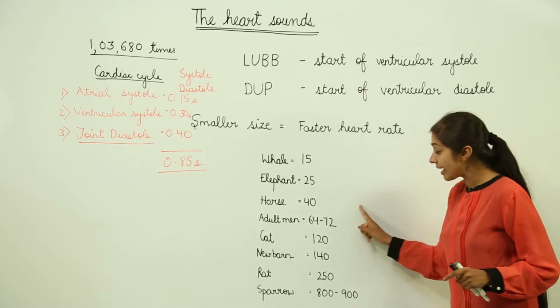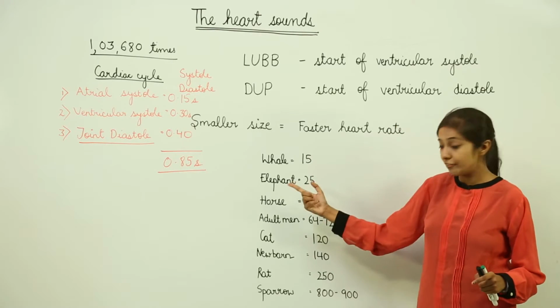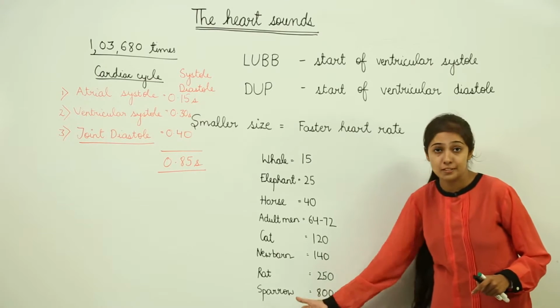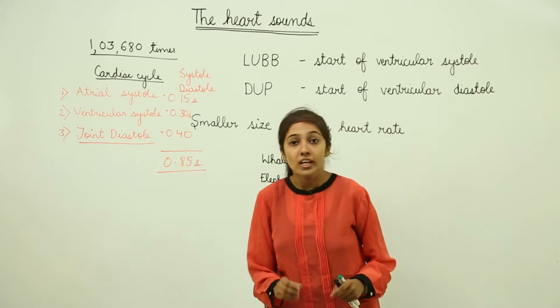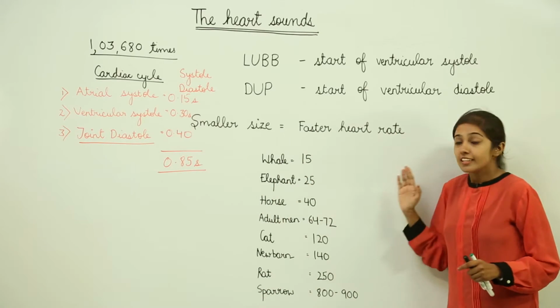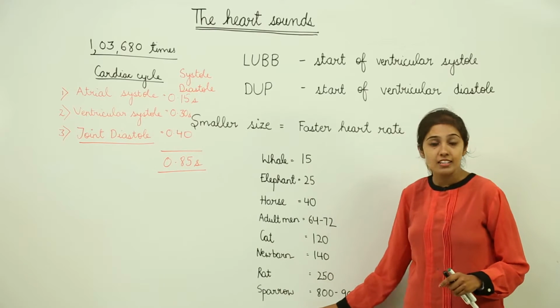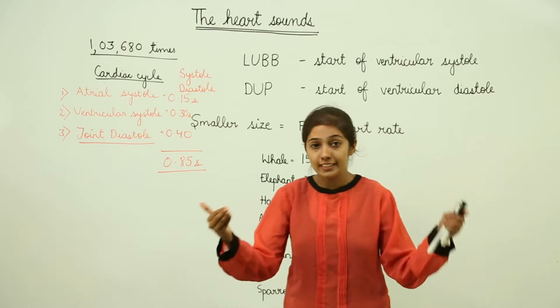This is how I have written it: 15 times per minute for the whale, 25 times per minute for the elephant, and 800 to 900 times per minute for the sparrow. So what is the reason why this is so? The smaller organisms are going to dissipate more heat.